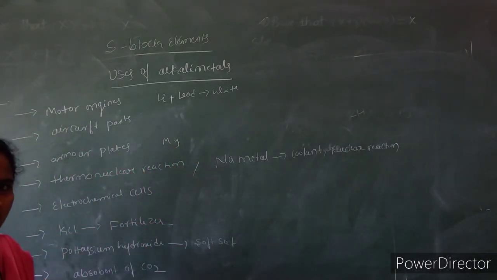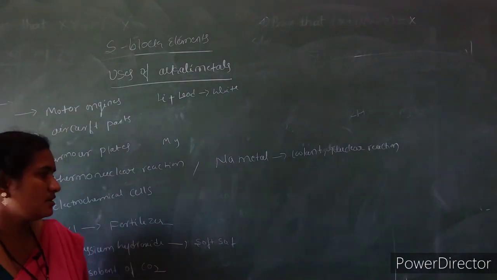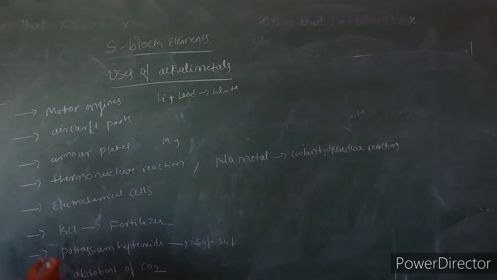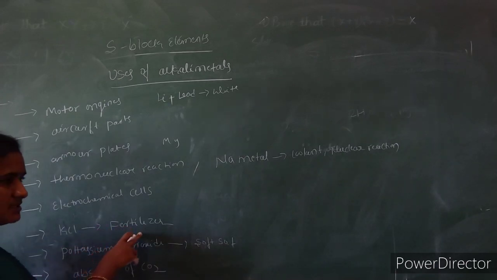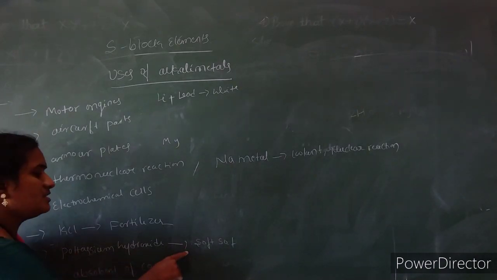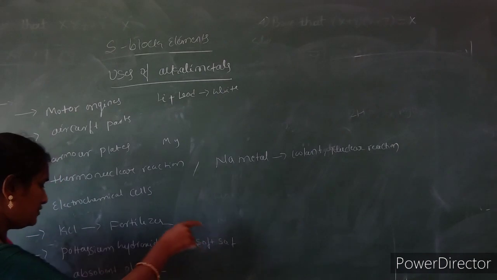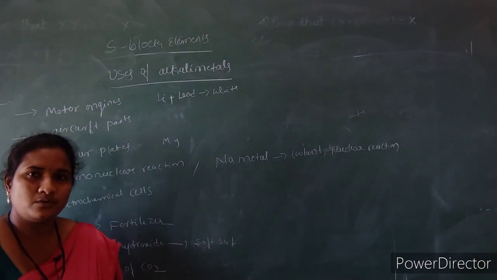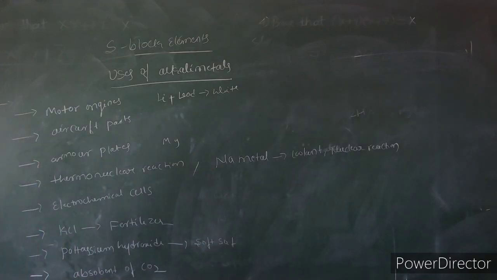And sodium and potassium are used in the formation of electrodes, as well as in electrochemical cells. Potassium chloride is used as a fertilizer, and potassium hydroxide is used in the manufacture of soft soap, and it also acts as an excellent absorbent of carbon dioxide.